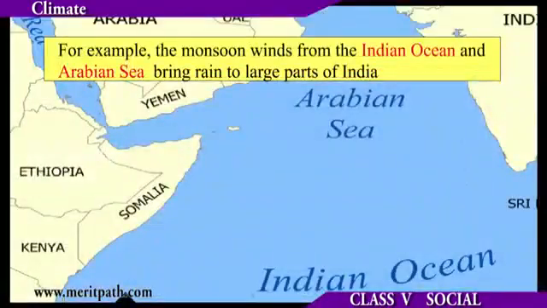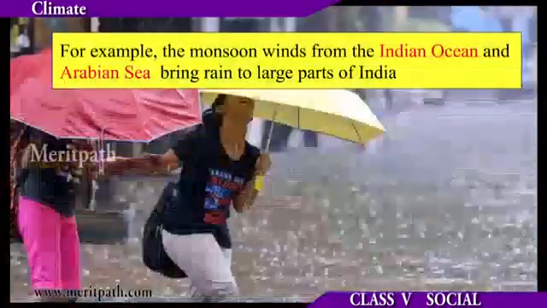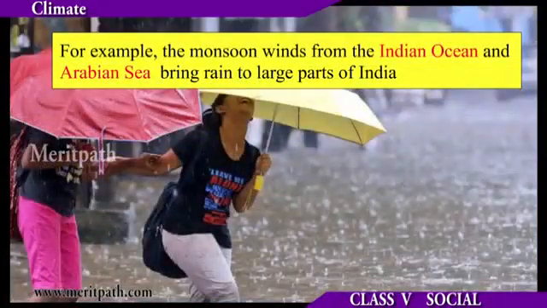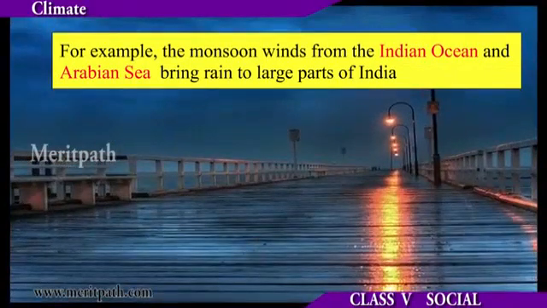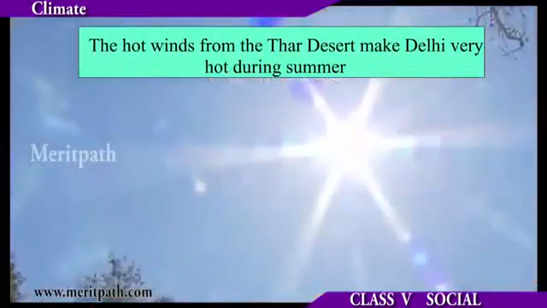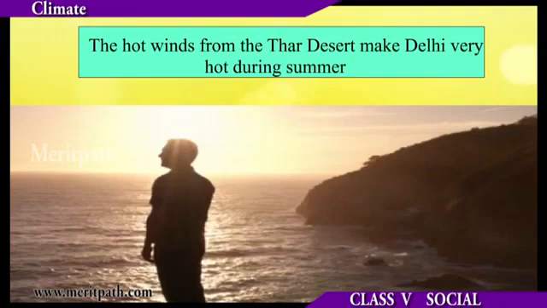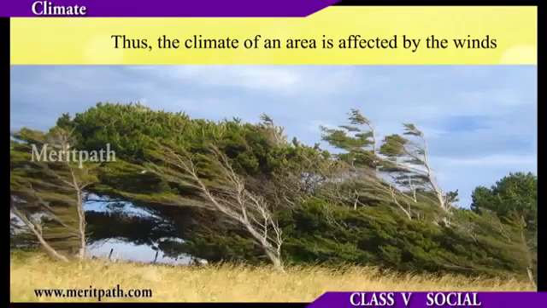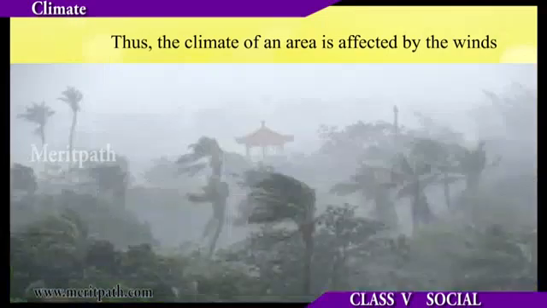For example, the monsoon winds from the Indian Ocean and Arabian Sea bring rain to large parts of India. The hot winds from the Thar Desert make Delhi very hot during summer. Thus, the climate of an area is affected by the winds.